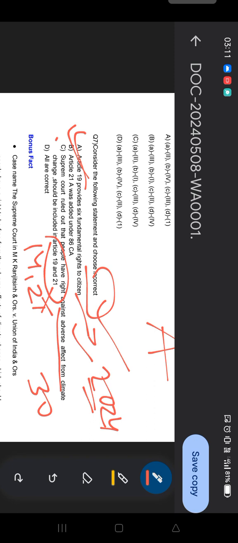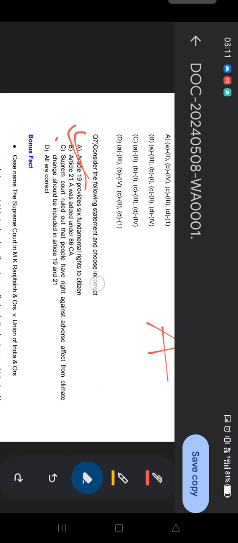That's why it's a part of fundamental rights according to the Supreme Court's recent judgment. But it is mentioned under Article 14 and 21 according to the Supreme Court, not 19. So that's why option C is incorrect, and our answer according to the question is basically C. Hope you all bear with this option.